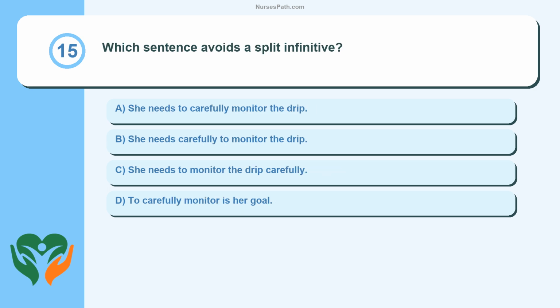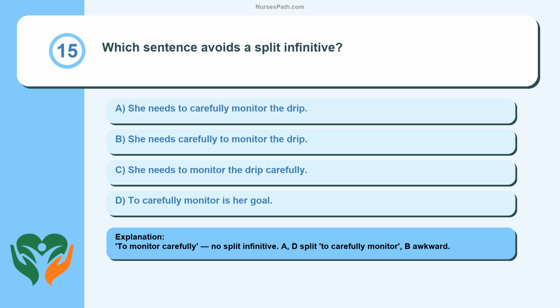Question 15. Which sentence avoids a split infinitive? She needs to carefully monitor the drip. She needs carefully to monitor the drip. She needs to monitor the drip carefully. To carefully monitor is her goal. To monitor carefully, no split infinitive. A, D split, to carefully monitor, B awkward.